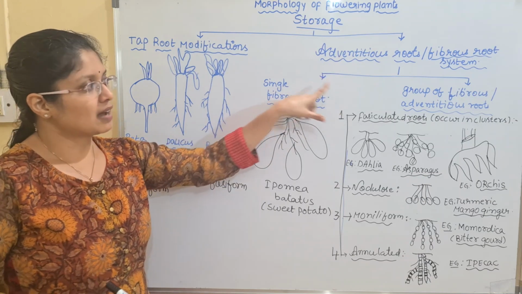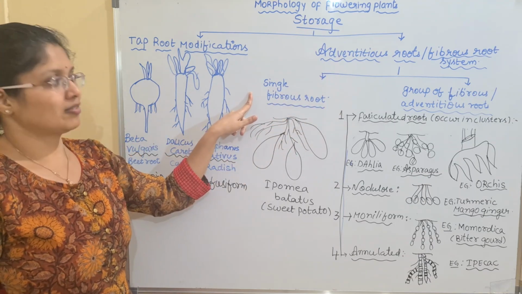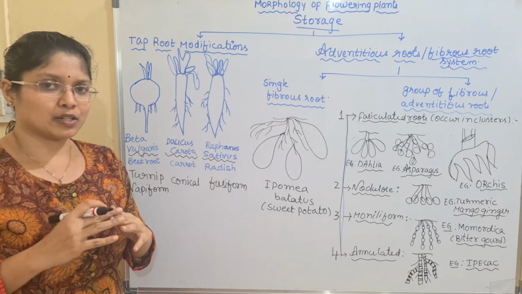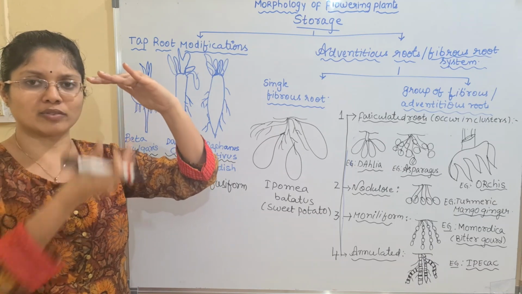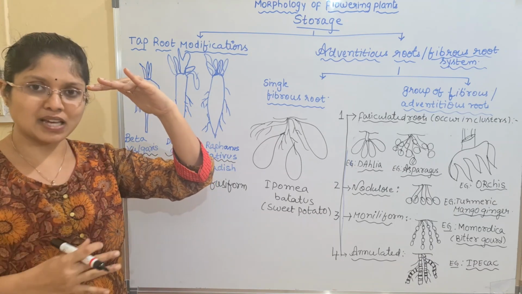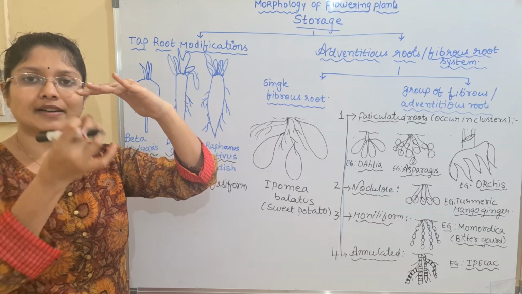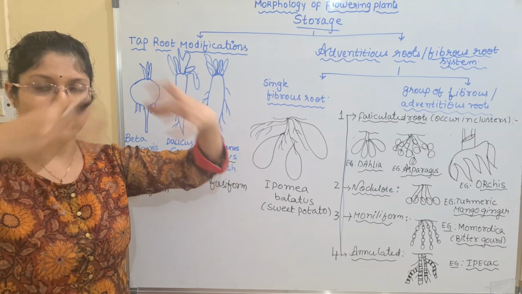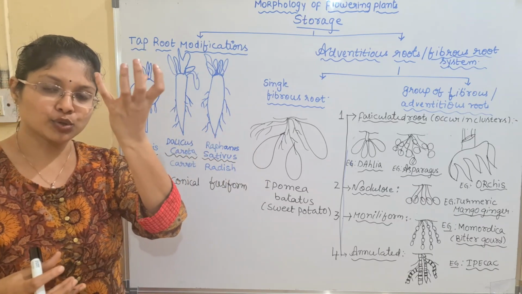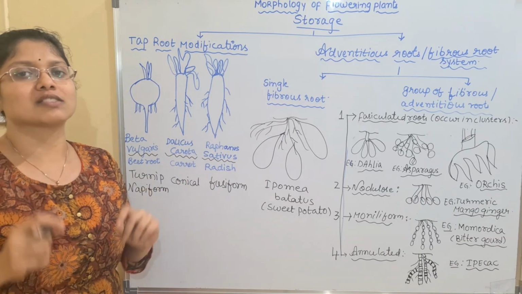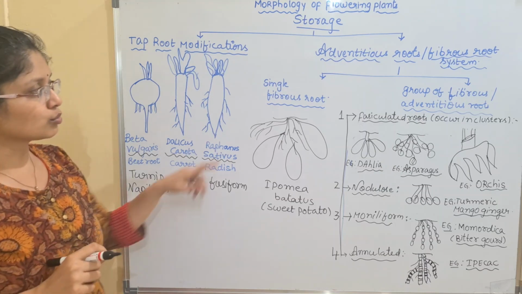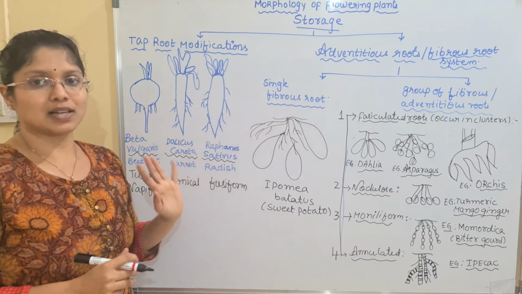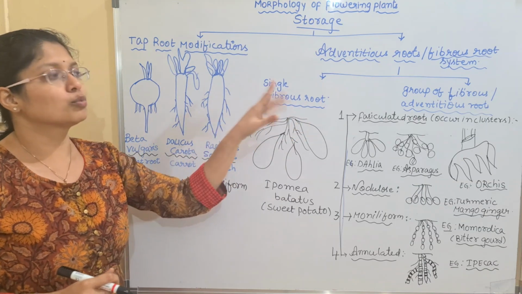Now in this we have two categories, the single fibrous root and group of fibrous roots. If you remember the structure of fibrous root, I have told you the primary root will be there, which is dying soon, or it is ephemeral, short-lived. It is removed and replaced by numerous fibers which are attached to the base of the stem. Many fibers are produced from a single base. That is known as fibrous root. And these fibrous roots here are mainly involved in the storage. So two types of fibrous roots are seen: single fibrous root and a group of fibrous roots.